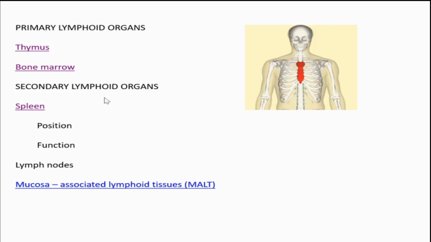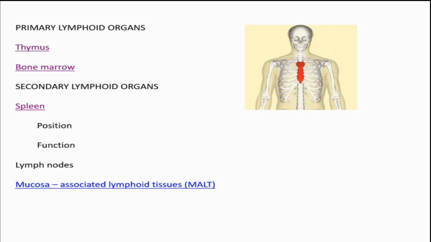Then mucosa associated lymphoid tissues. That's also a secondary lymphoid organ. And short form is MALT. What is MALT? They are lymphoid tissues in the mucosal epithelial lining of different parts like digestive system, respiratory system, genitourinary tract.